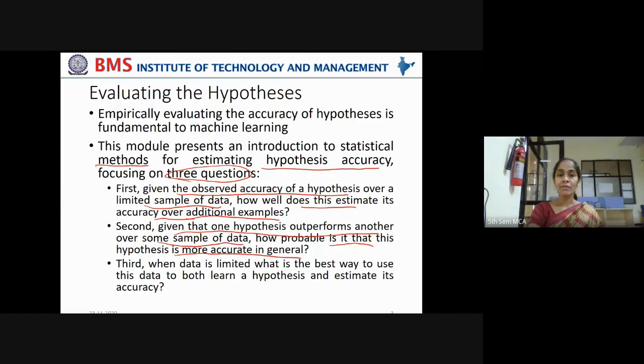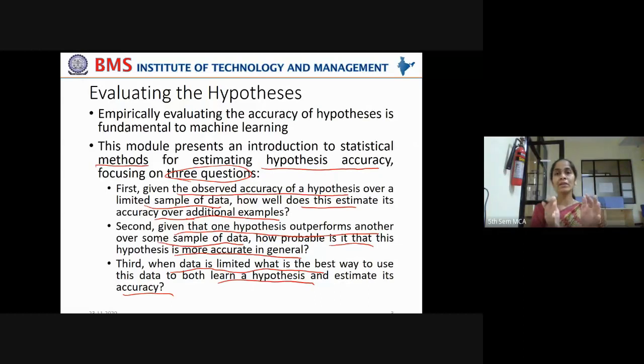And third one, when data is limited, meaning you don't have so much data. Sometimes a data set contains lakhs of data points, and sometimes a data set contains only 20 or 30 data points, where it is very critical to gather the training data. So when data is limited, what is the best way to use this data to both learn a hypothesis and estimate its accuracy? So what is the best way?